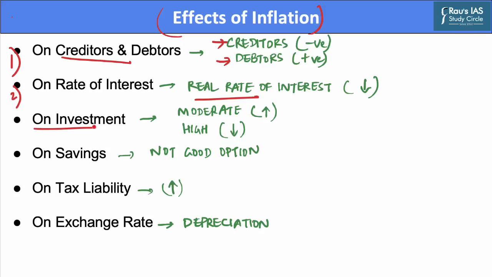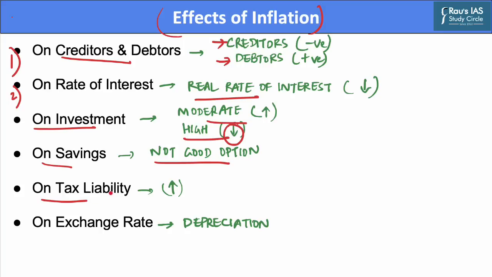The impact on investment. A moderate rate of inflation, that is about 4%, indicates higher demand, and thus it leads to an increase in investment in the economy. However, if there is a very high rate of inflation, it could lead to macroeconomic instability, and thus will reduce the level of investments. The impact on saving. An increase in inflation would mean that holding money is not a good option.